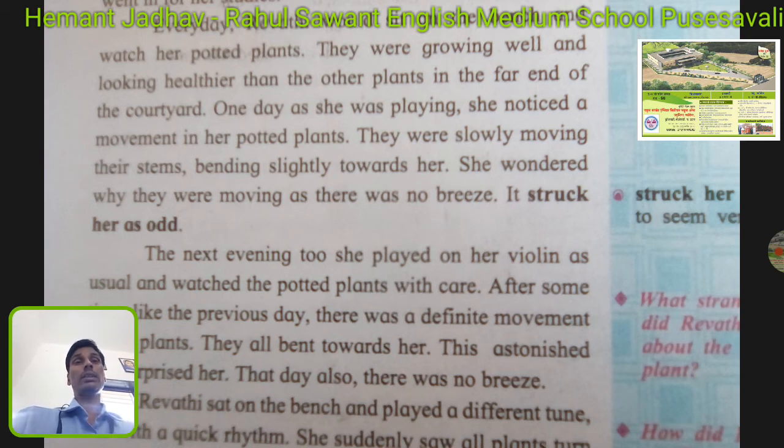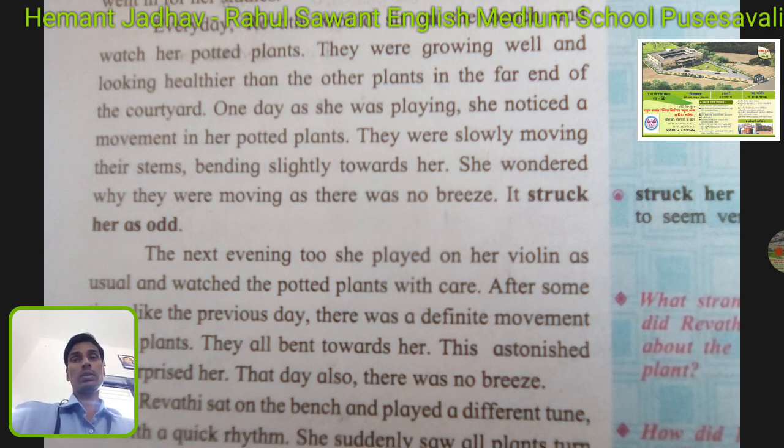And one day, as she was playing, she noticed a movement in her potted plant. Surprisingly, she was sitting on the bench playing violin, and she observed a little bit of movement in the plant. She thought that slowly the plant was bending its stem towards Revati. She wondered why they were moving as there was no breeze.